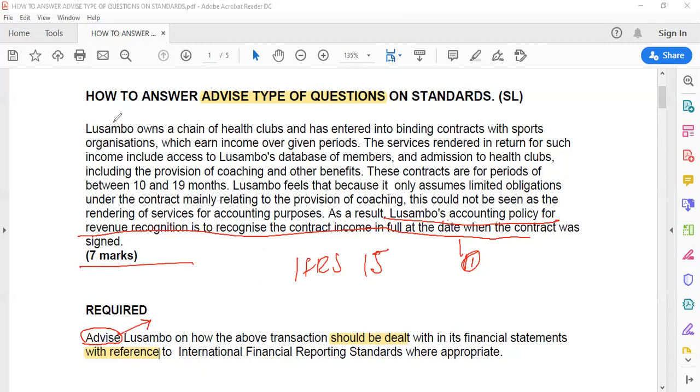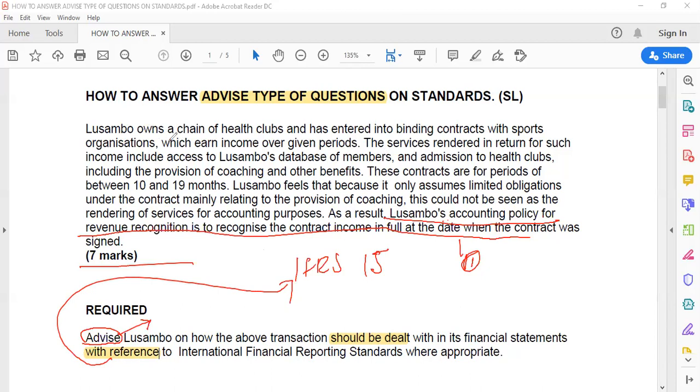Okay, so let's go. Let's find out what is wrong here first with Lusambo PLC. Then we can know where to start from advising, because already we know the reference we're going to use here is IFRS 15. Now let's find out what is wrong and see if that thing which is wrong is inconsistent with IFRS 15.